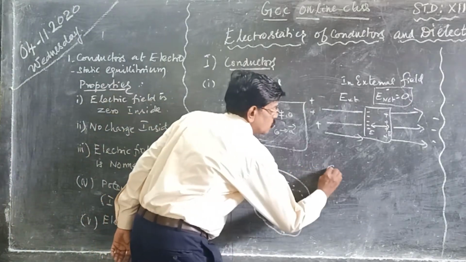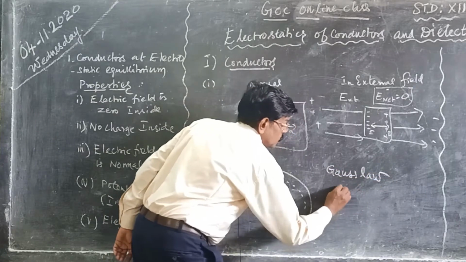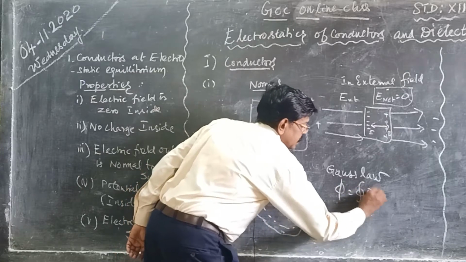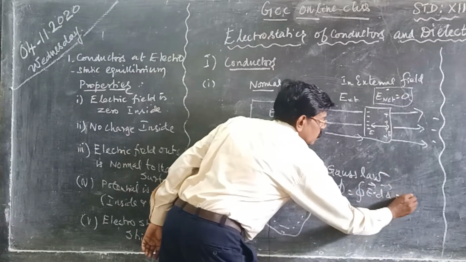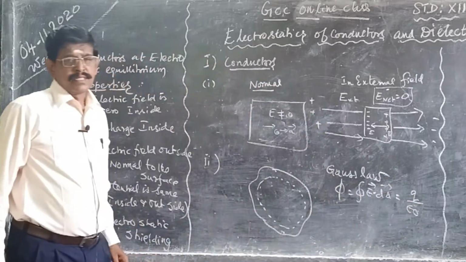So, according to Gauss law, phi equal to closed integral E dot dA, E vector dot dA vector, equal to Q by epsilon naught. This is Gauss law.